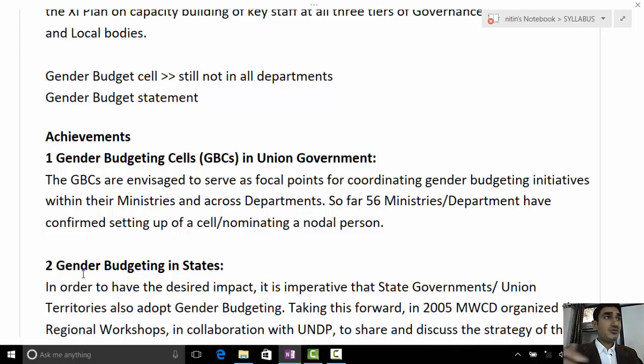And further, you understand how budgeting is done. Every ministry and department formulates their own small budgets and ultimately they are consolidated at the finance ministry level. Then they decide, okay, because they demand more, not everything is given as demanded, right? Accordingly, the finance ministry consolidates the whole budget as collected from the various ministries and departments. So these gender budgeting cells help in making their separate ministry and department budgets in concern to gender. And finally, a gender budget statement is issued.